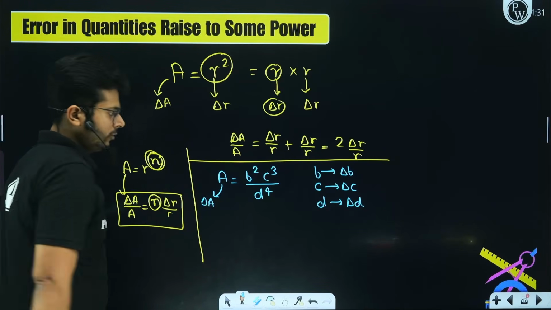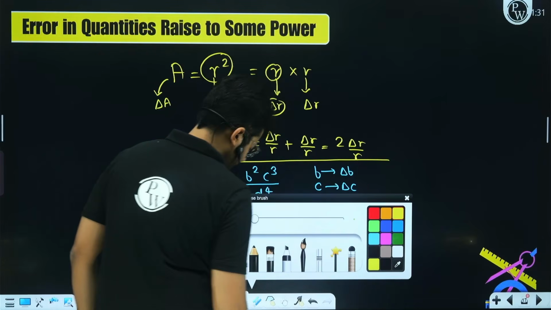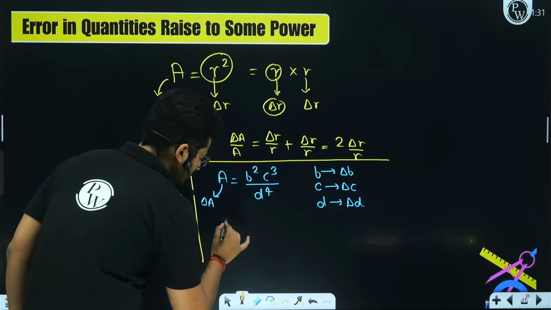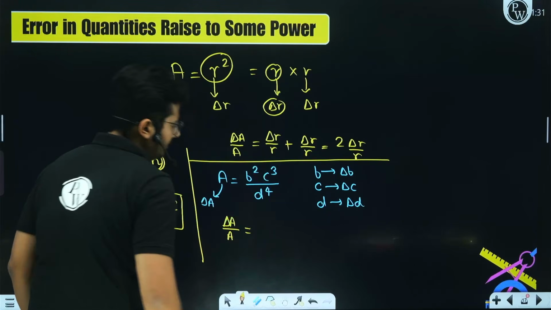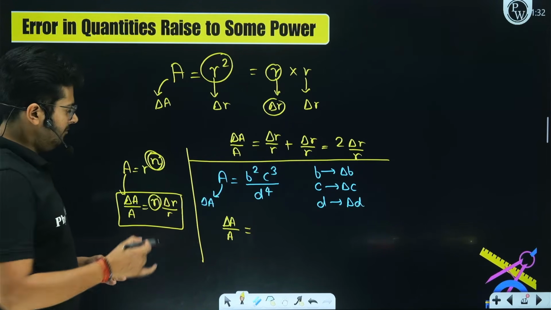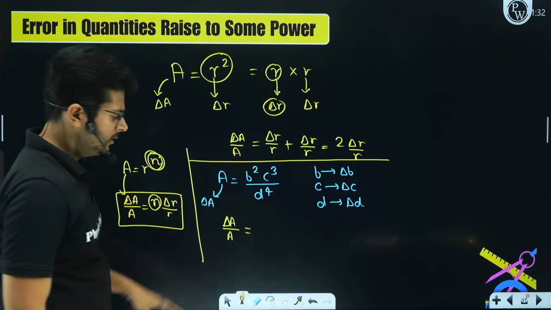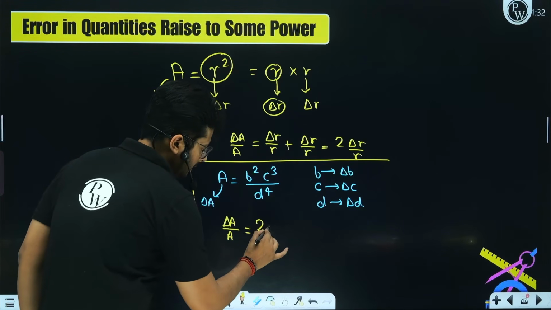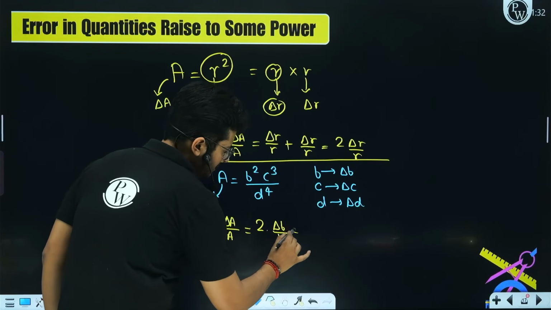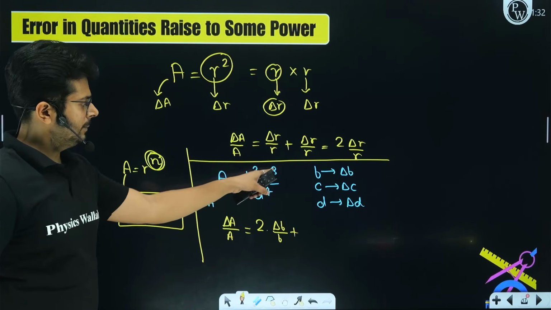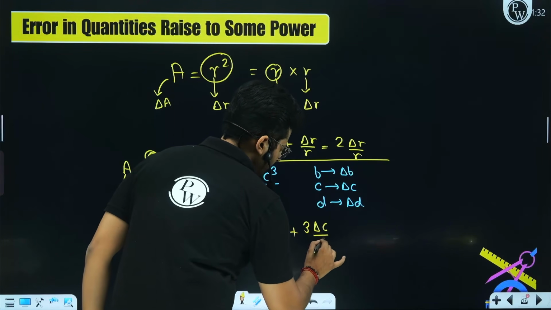Okay. So in that situation, what will you do? It is going to be delta A upon A. That will give you, whatever power we have, power becomes coefficient. So here we have B to the power 2, so let's take 2 times delta B upon B, plus we have C to the power 3, so it is 3 times delta C upon C.